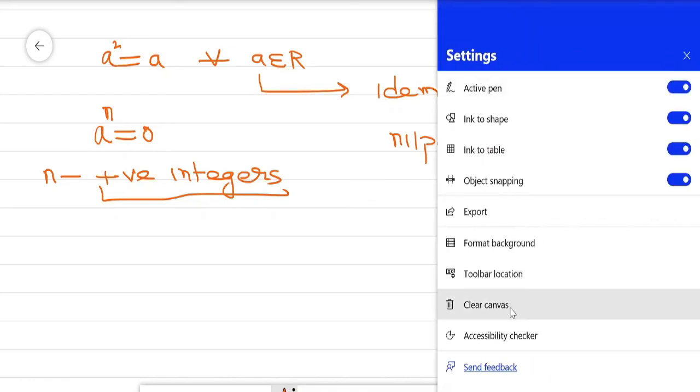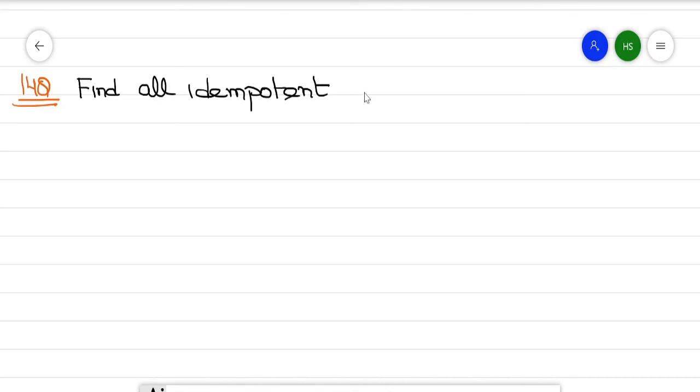Now next very important question, simple. So this is question number 14. Sometimes it is asked in the question, find all idempotent and nilpotent elements. So for example, find all idempotent and nilpotent in Z4.